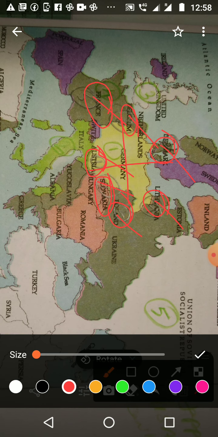Let me take another pen, then you can easily understand. This is the northern side, this is the south side, this is west, and this is east. So on the downside, the south side, comes Austria. Then on the southeast side come 2 countries, Slovakia and Poland. Then on the northwest side comes Lithuania.